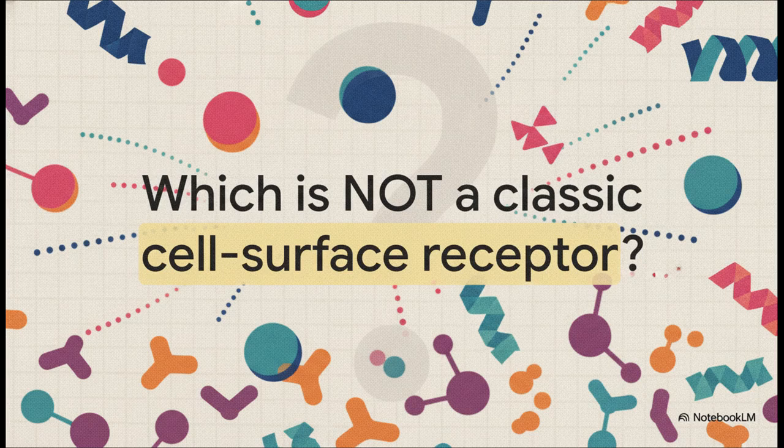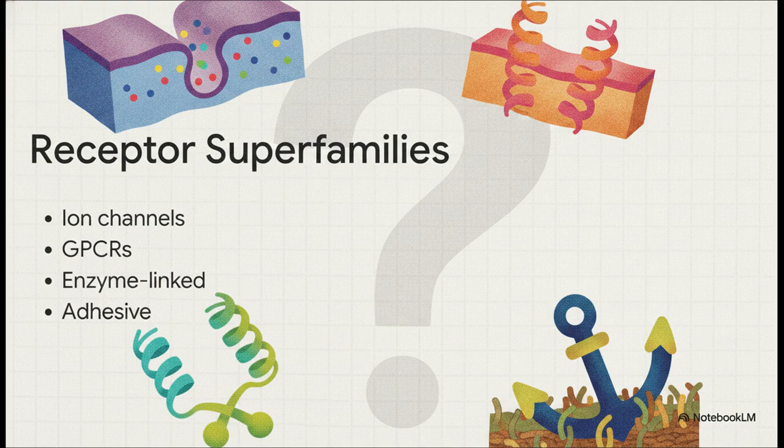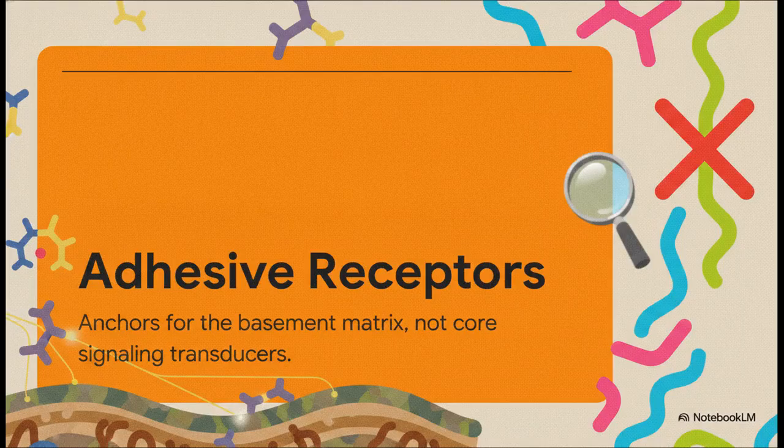Moving outward to the cell surface signaling, here's a classic exception question for you. Which of these is not a classic cell surface transmembrane receptor superfamily? Is the odd one out transmitter-gated ion channels, GPCRs, enzyme-linked receptors, or adhesive receptors? The exception here is adhesive receptors. Adhesive receptors, like integrins, exist merely to anchor cell structures to the basement matrix. So they don't belong to the 3 core signaling receptor families that actively receive and transduce external molecular signals. They're structural anchors, not communicators.